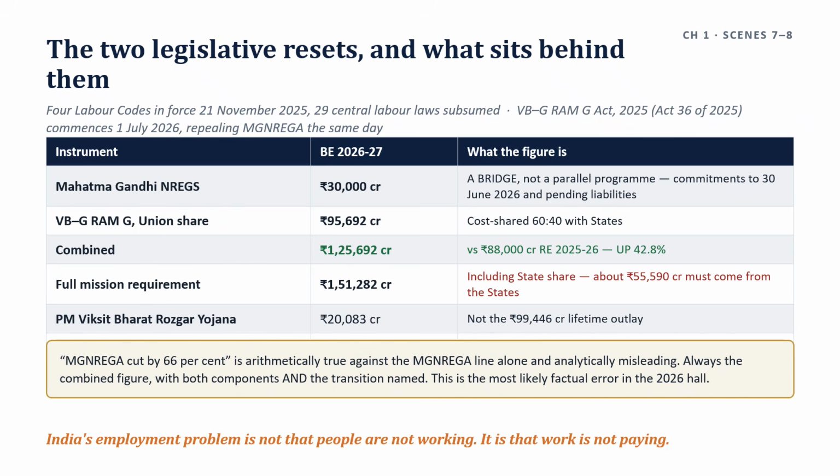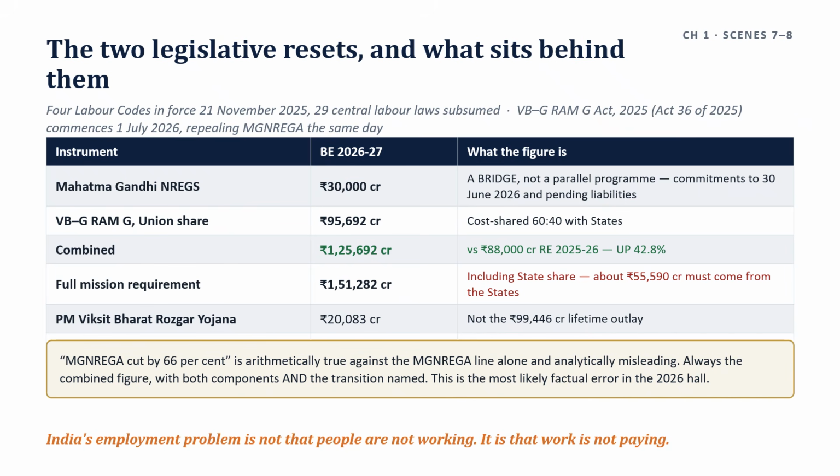Five concerns. First one is the retrenchment and closure threshold, which rises from 100 workers to 300. Industry calls it flexible. Unions call it lost security. And second one, recognition of gig workers is not delivery of benefits to gig workers.